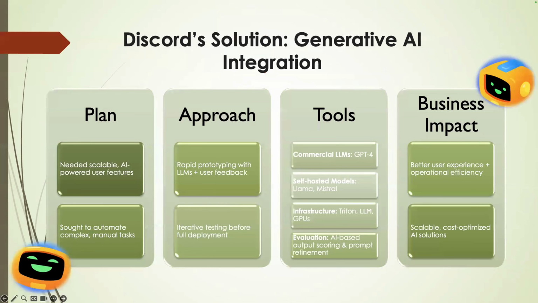To address the problem, Discord turned to generative AI. They used models like GPT-4 and Llama, combined with custom infrastructure and rapid prototyping. By testing iteratively and using real user feedback, they were able to automate tasks and improve operational efficiency, leading to a more seamless and scalable experience for their users.